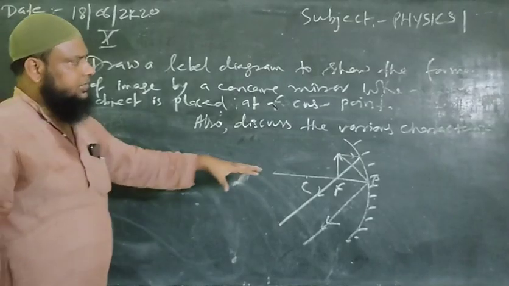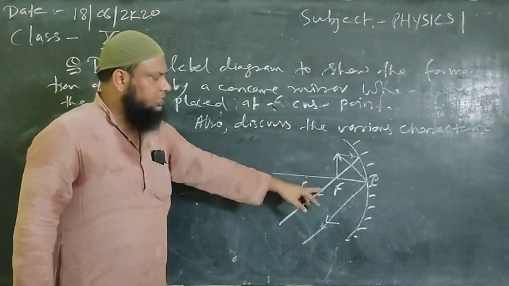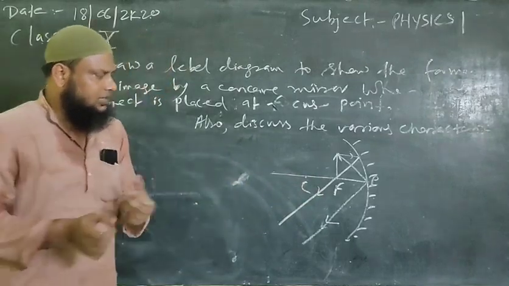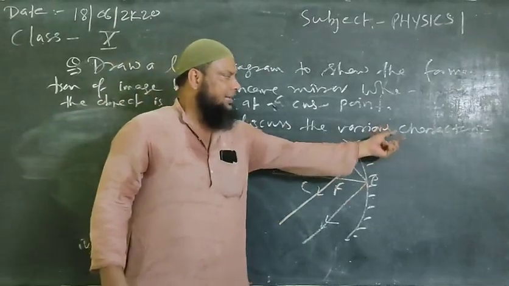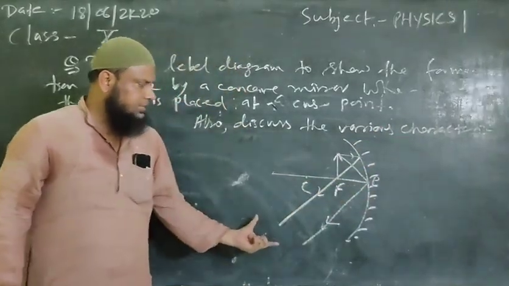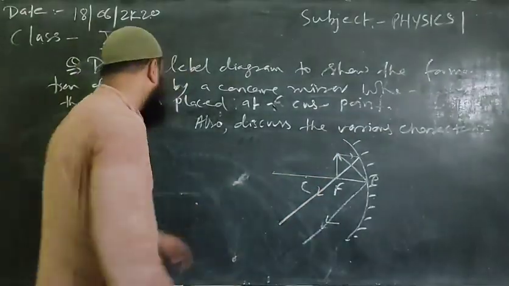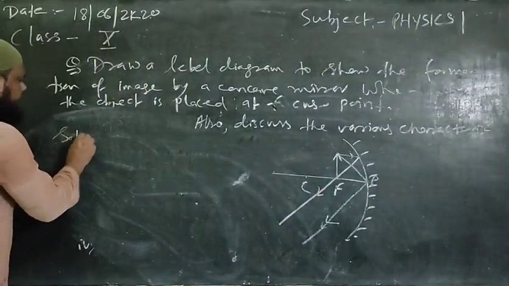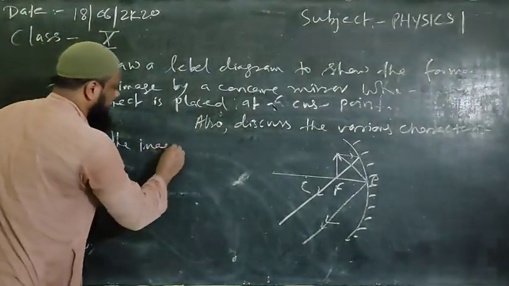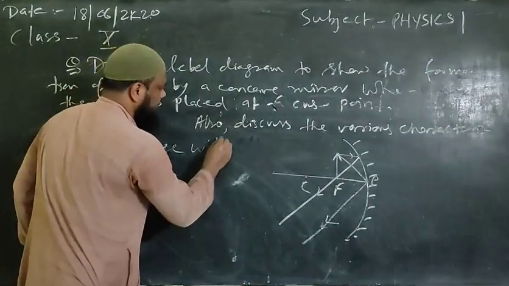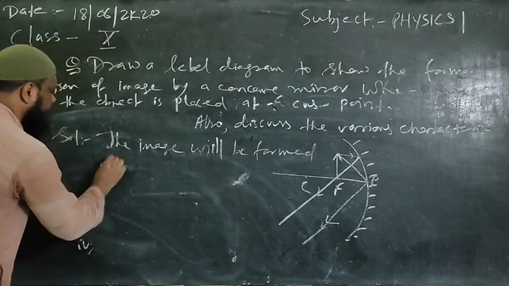Now students, here see the formation of image for the case when the object is placed at the focus point. Neither are the rays coinciding in the forward direction nor in the backward direction. These two reflected rays are becoming parallel to each other. So for this case, simply we can say as a characteristic, the image will be formed at infinity.